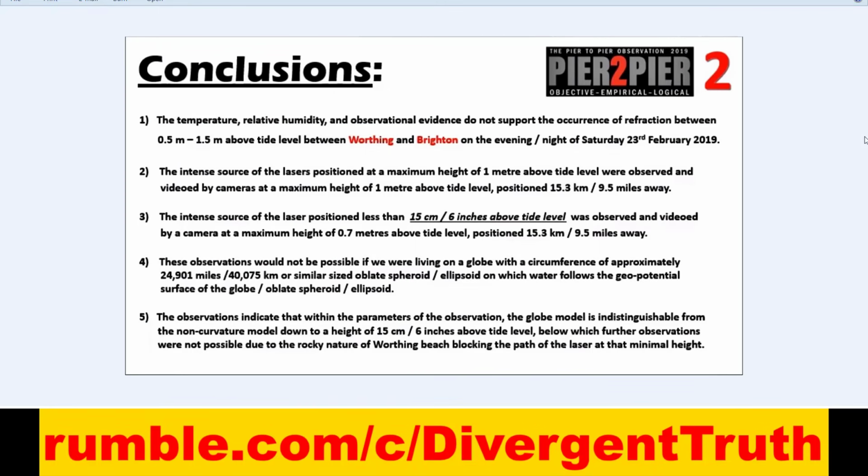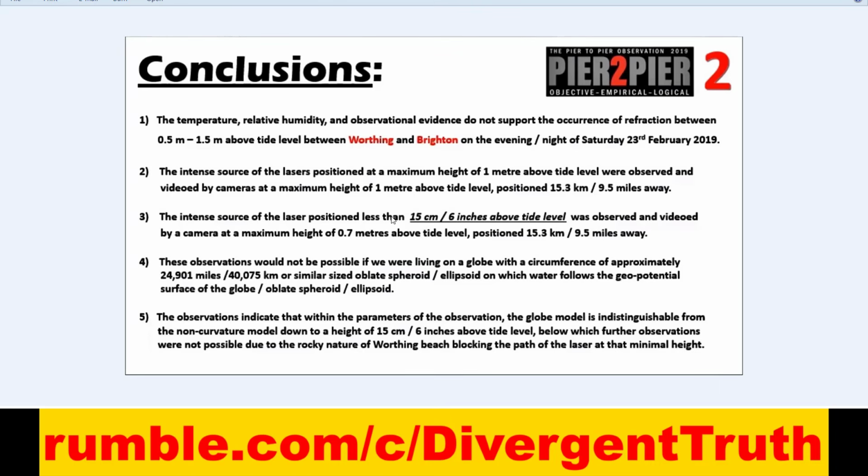The temperature, relative humidity, and observational evidence do not support the occurrence of refraction between 0.5 meters and 1.5 meters above the tide level between Worthing and Brighton on the evening night of Saturday 23rd February 2019. The intense source of the lasers positioned at the maximum height of 1 meter above tide level were observed and videoed by cameras at a maximum height of 1 meter above tide level, positioned 15.3 kilometers or 9.5 miles away.